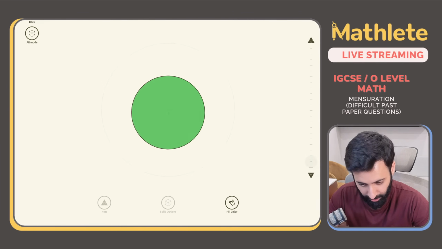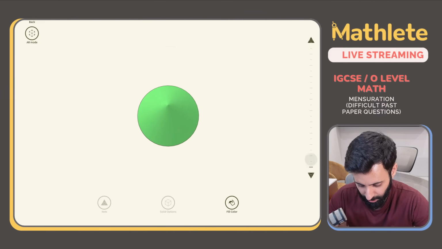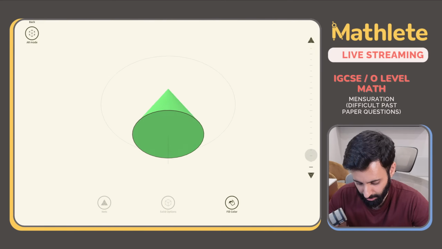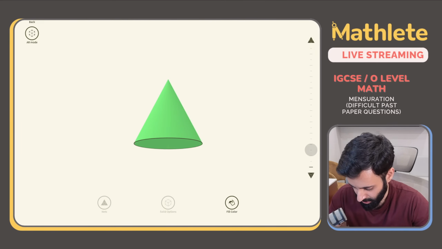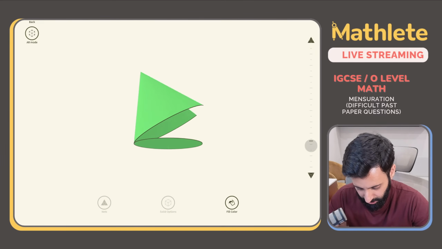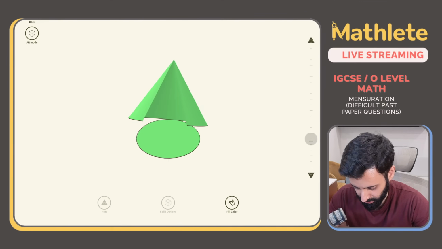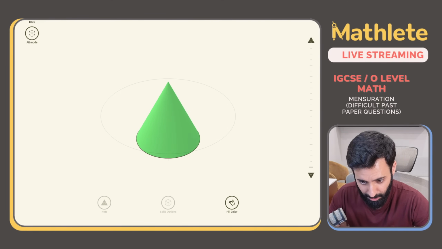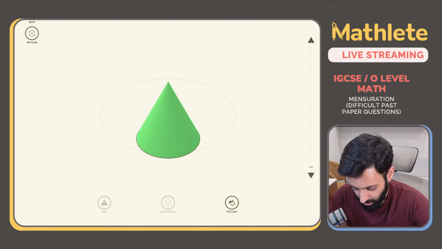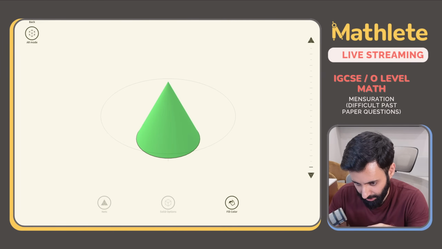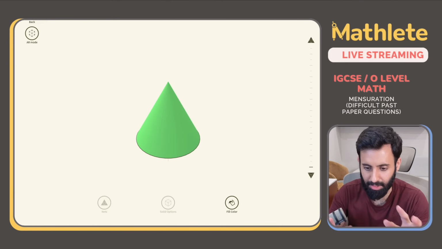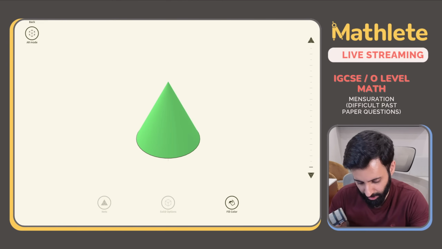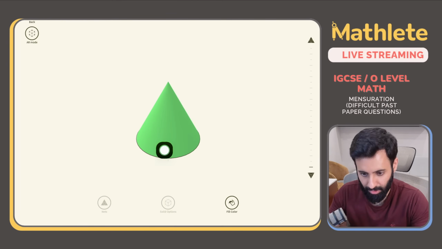Now who is this? Look at this carefully. I'm going to open it. I'm going to open it and I want you to pay attention. So as I open it, notice what happens. How am I opening it? I'm cutting it along the slant height and then I'm opening it. It's not that I'm just randomly cutting it and opening it. No, I'm going to make a cut along the slant height and then I'm going to open it.